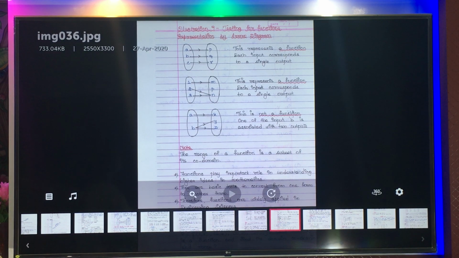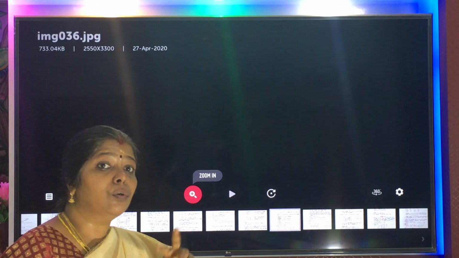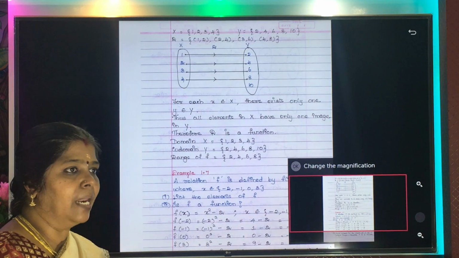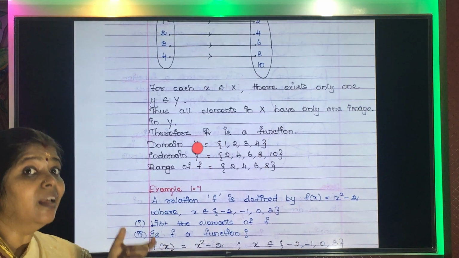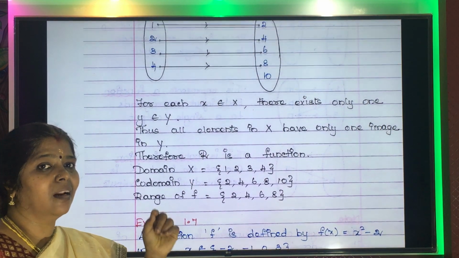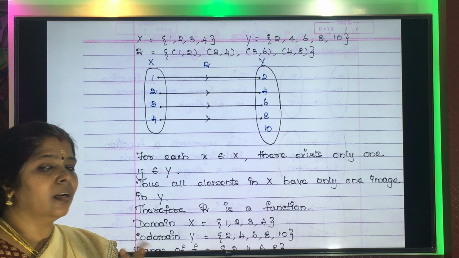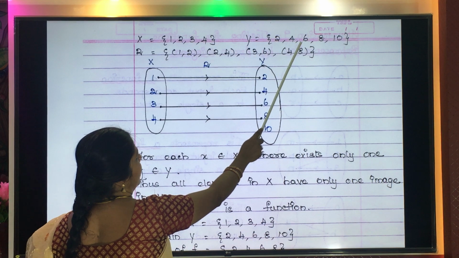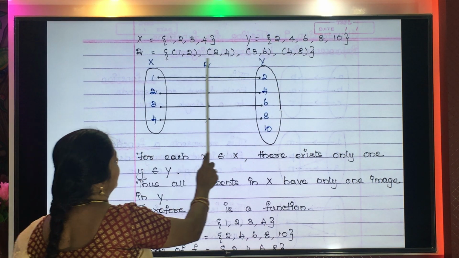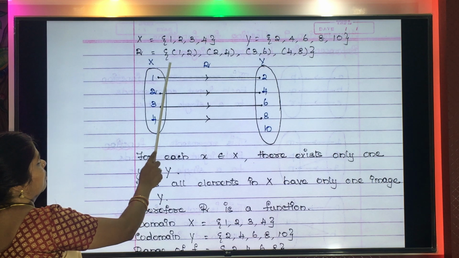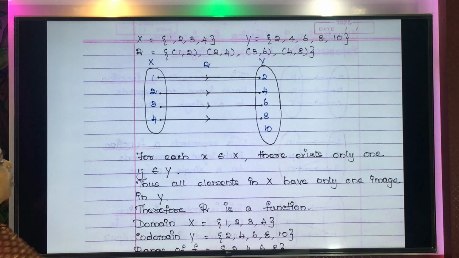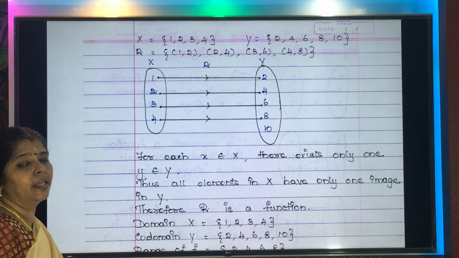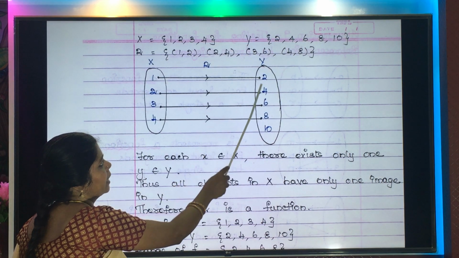Now they have given us how many sets? They have given 2 sets. Okay, set X and set Y. So with the elements of set X and set Y, and they have given the relation also. So as per the given relation, let us check whether this is a function or not. So take and write set X and set Y, and you also write the ordered pairs that they have given for this relation, because only with the help of this ordered pair you will be able to draw this arrow diagram. இதை வெச்சு தான் நம்மால arrow diagram வரைய முடியும்.